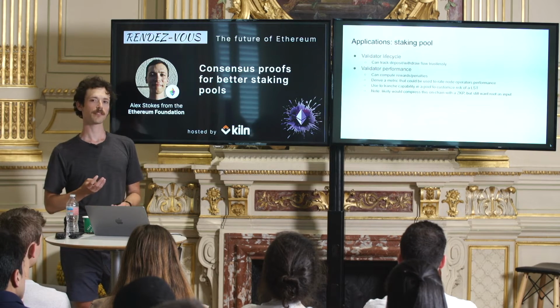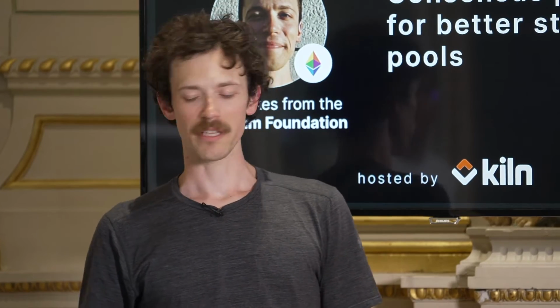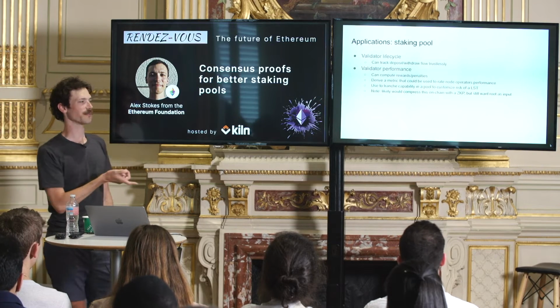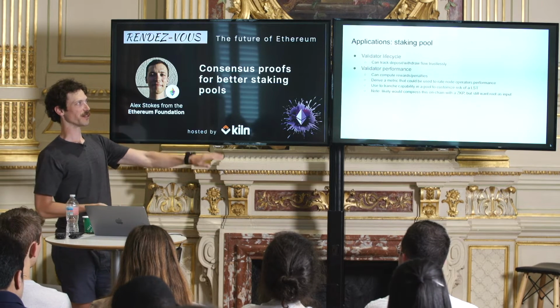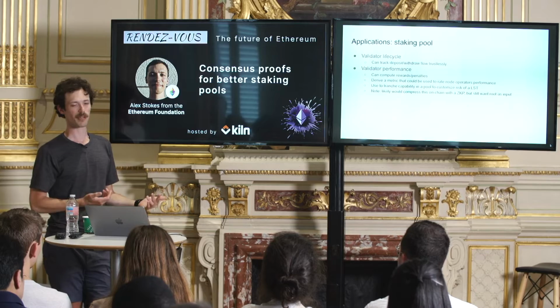You can look at validator performance. If you look at the history over time, we essentially record the performance of validators in terms of the rewards or penalties they get. You could imagine compiling this down into a report card of how good the validator is, and this gives you some quality measure of the operator that could then be used to place them into some kind of risk bucket if you're making a liquid staking pool. And I did toss in a note: if you're doing something like this, you'd probably want a zero knowledge proof to compress all of this computation. But it's something where you'd still want this root, and the EIP still would apply.